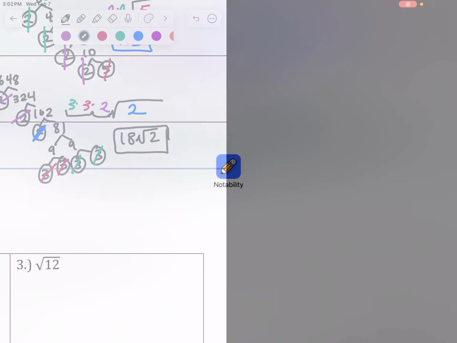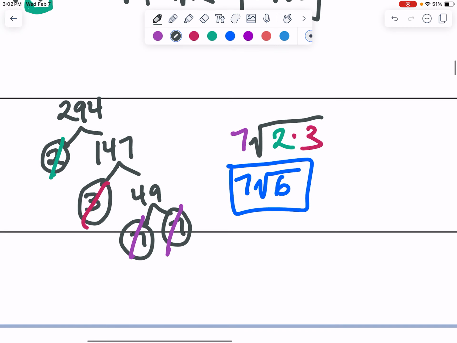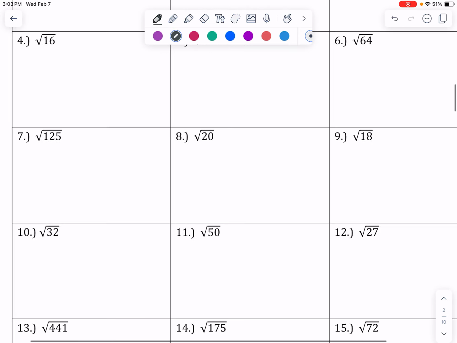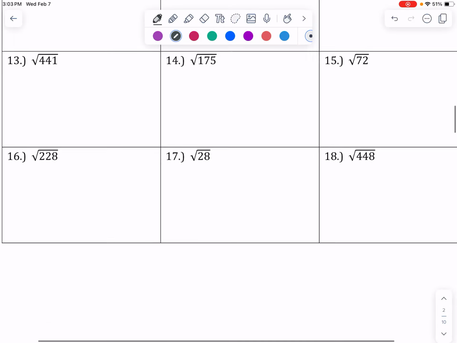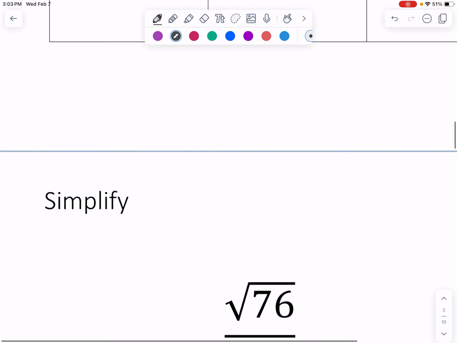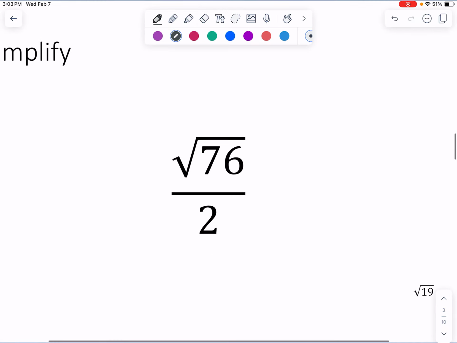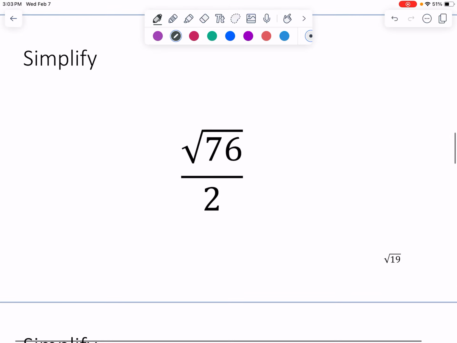Okay, and so this back page, we're going to post the key, and so I would recommend you try all of these and then check your answers with the answer key. And then some problems we did in class to get us ready for quadratic formula looked like this. And so the idea for this is a number under a radical cannot interact with a number outside the radical. Treat that radical like prison. He can't interact with this 2 because he's in prison.